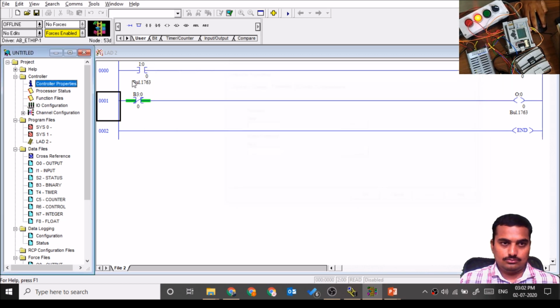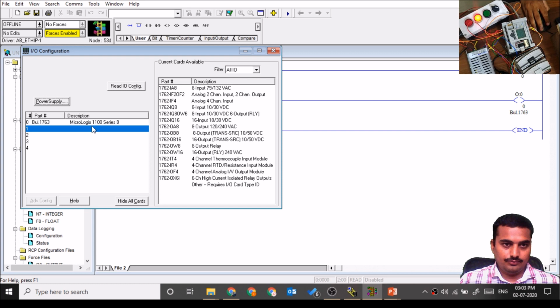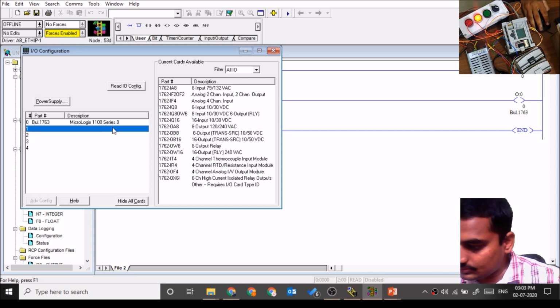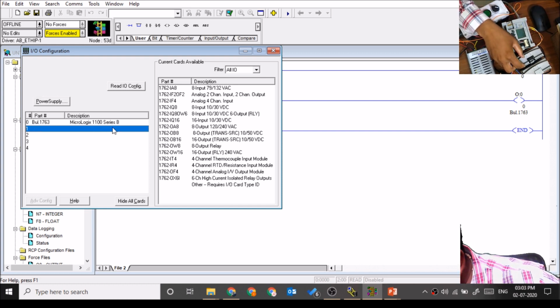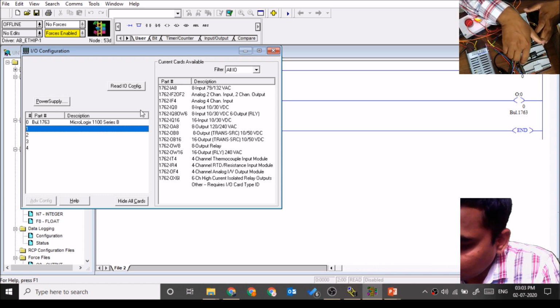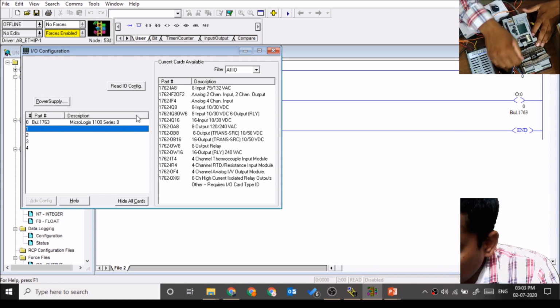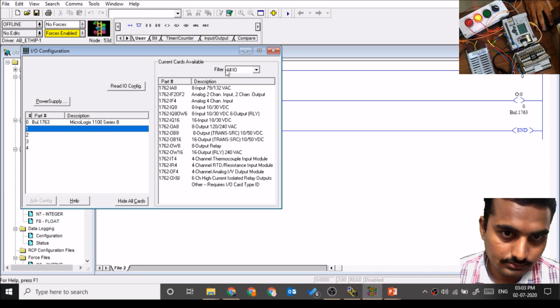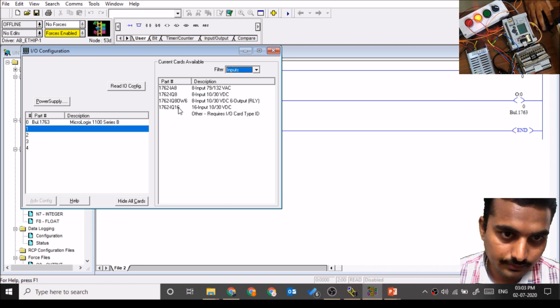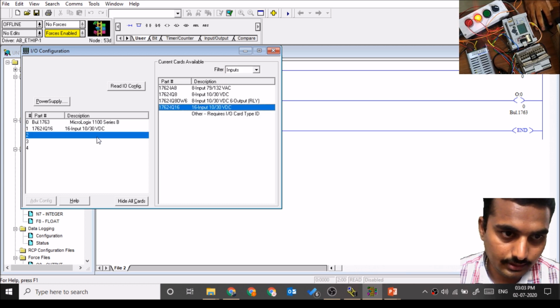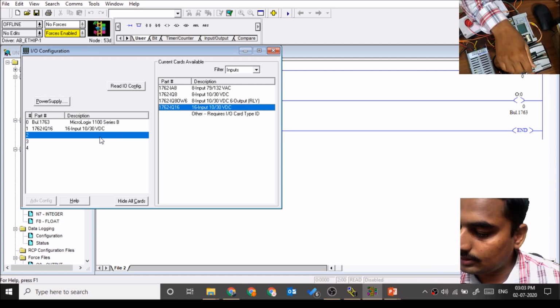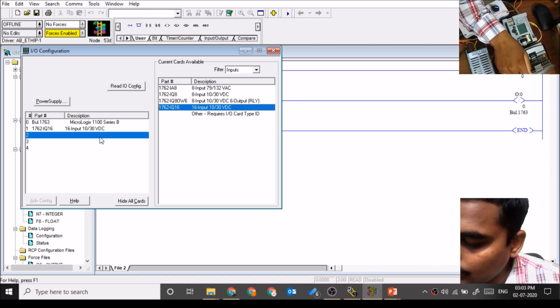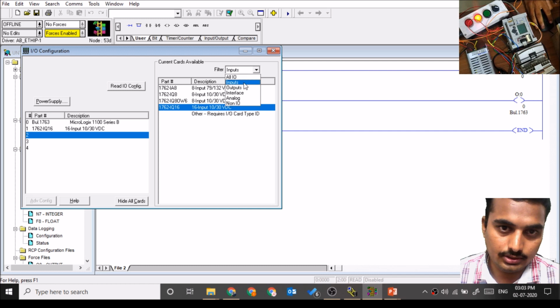So if I add like this, which card is this? Digital input, IQ16, that is added, and another card is an OW16 output card.